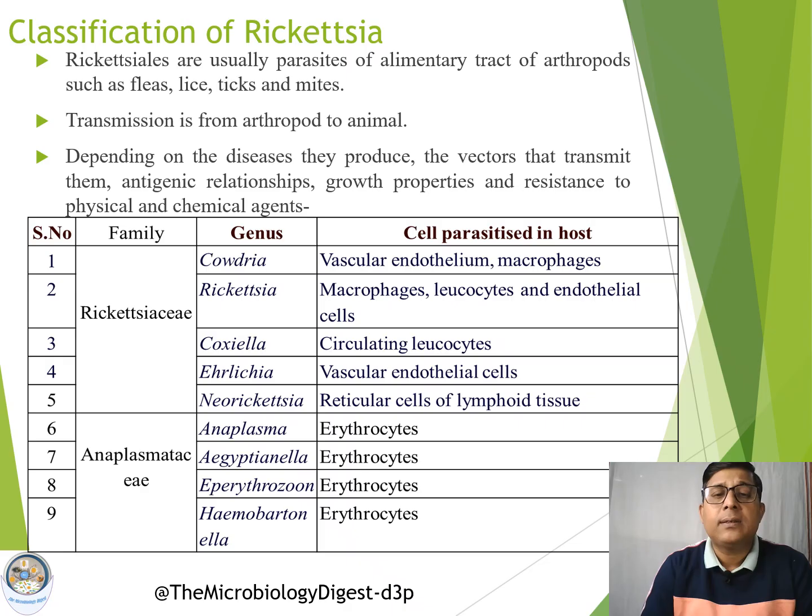Then Ehrlichia, vascular endothelial cells again. Then Neorickettsia, reticular cells of lymphoid tissue. These are the cells where the organism prefers to multiply. Similarly, all the organisms under the Anaplasmataceae family mostly replicate or parasitize in the erythrocytes.